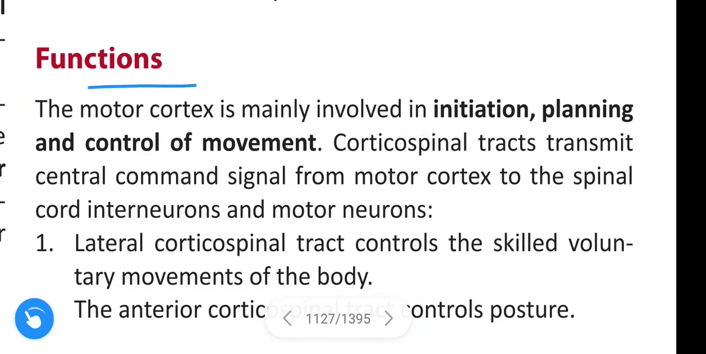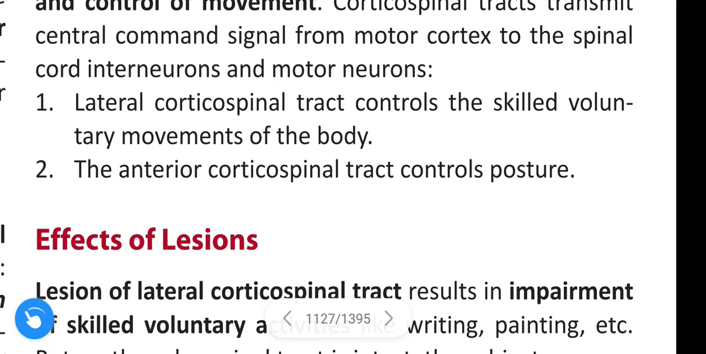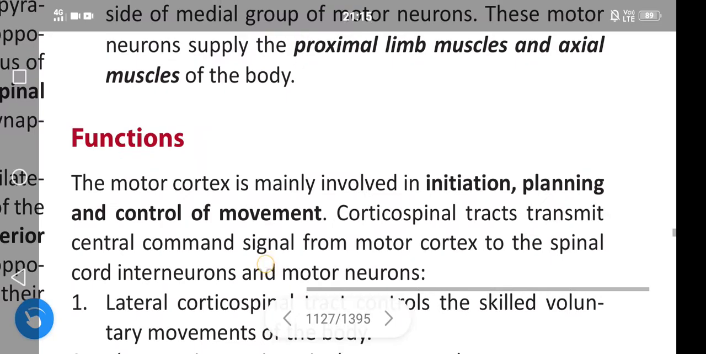Next, coming to the functions. The motor cortex is mainly involved in initiation, planning and control of movement. The corticospinal tract transmits central command signals from the motor cortex to the spinal cord, interneurons and motor neurons. The lateral corticospinal tract controls skilled voluntary movements of the body. The anterior corticospinal tract controls posture.